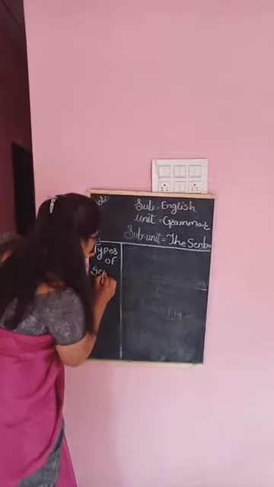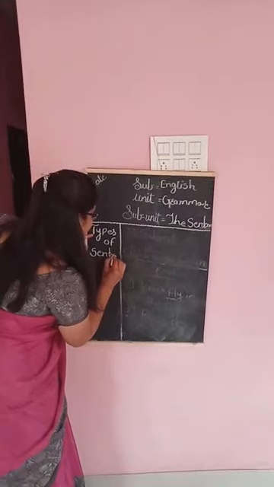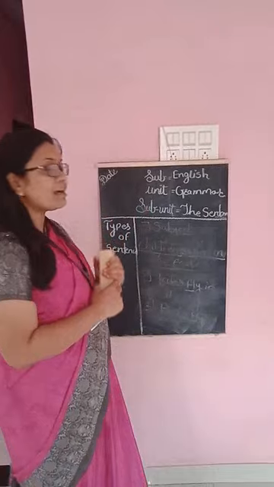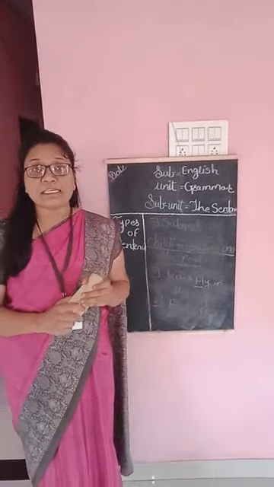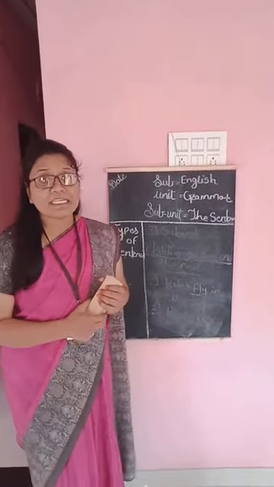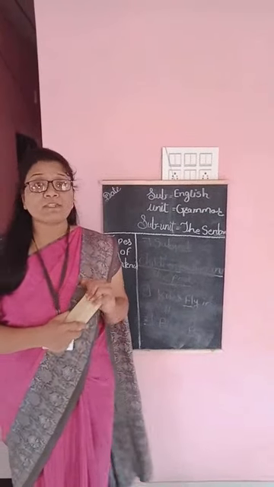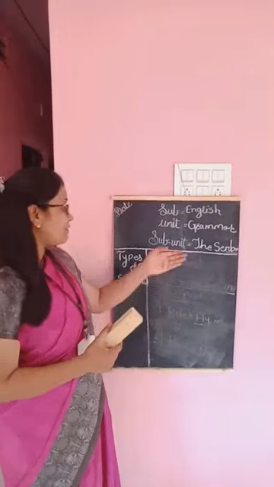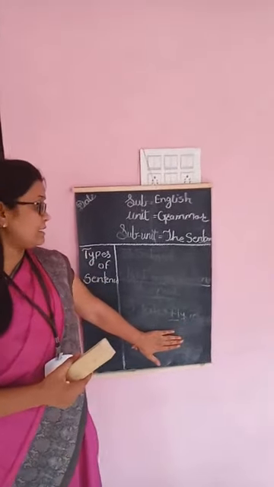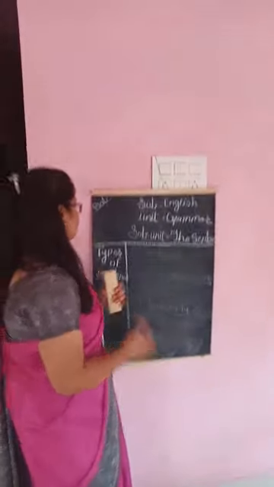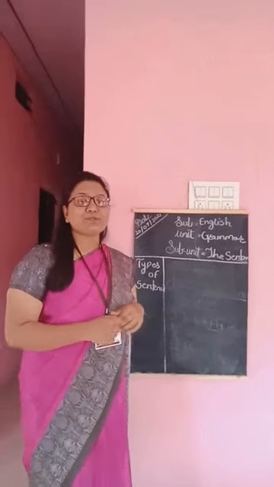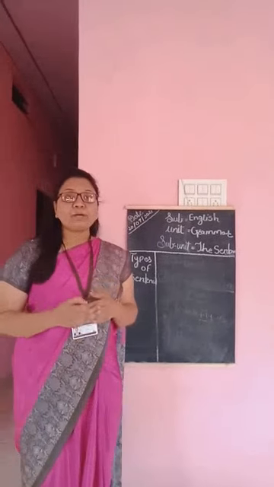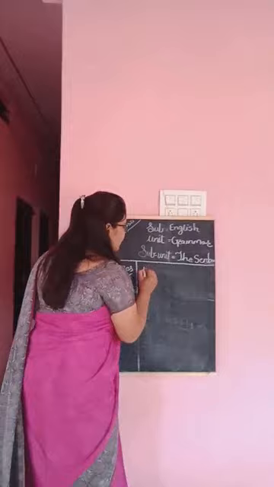So, as you all know, there are four types of sentences. Which are they? First is assertive sentence, second is interrogative sentence, third one is imperative sentence, and last one is exclamatory sentence. Students, we are now going to see all the types of sentences here. So first is assertive sentence.